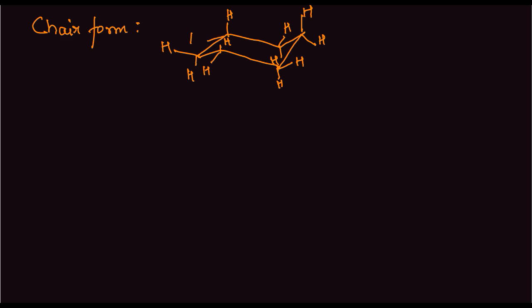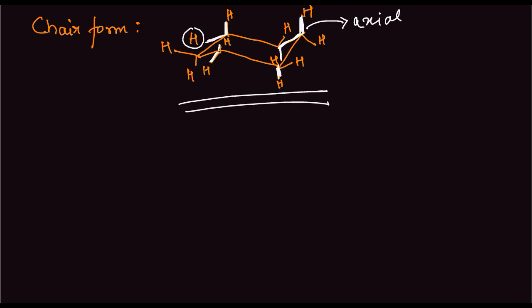I'll show you what it means. This hydrogen here is parallel to this line, and these are opposite to each other, like this and this and this. So one is up, the other is down, one is up, the other is down, something like this. You know what I mean. So this is the chair form. Chair form is very important and very stable. These are known as axial hydrogens, and these are the equatorial hydrogens.